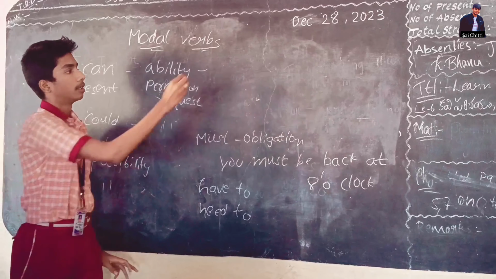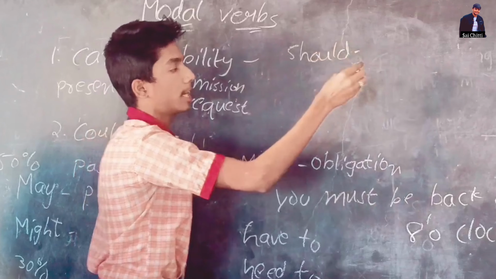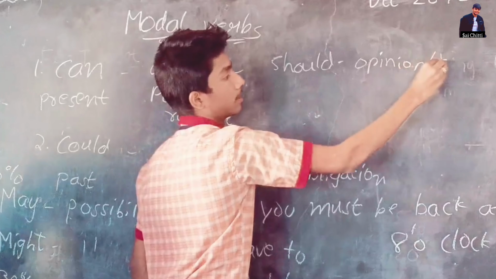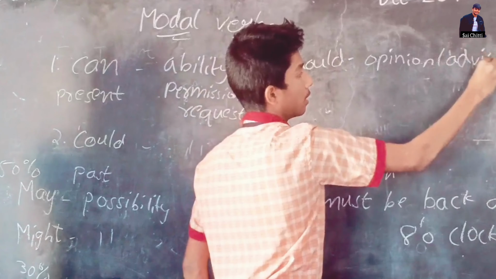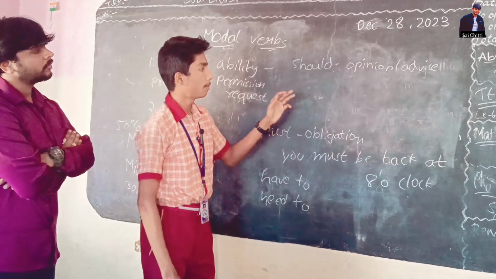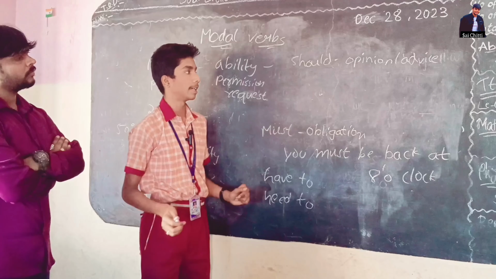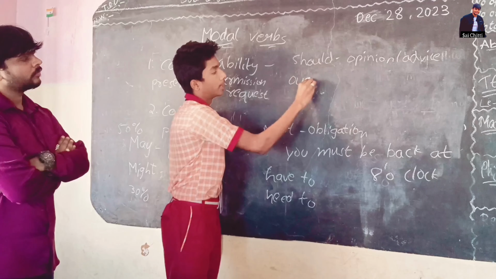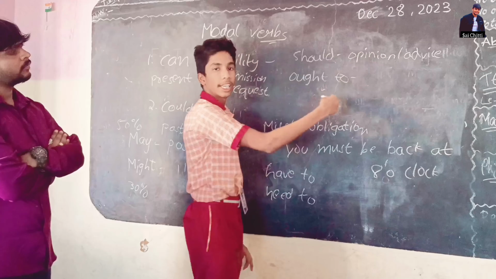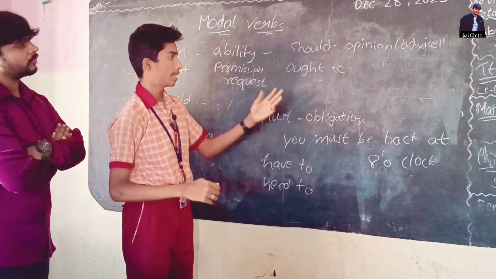Next, should. The uses of should are opinion or advice. For example, advice: you should consult a doctor. Someone is advising to consult a doctor. Next, ought to. The use of ought to is also the same, opinion or advice. Should and ought to are similar to each other.